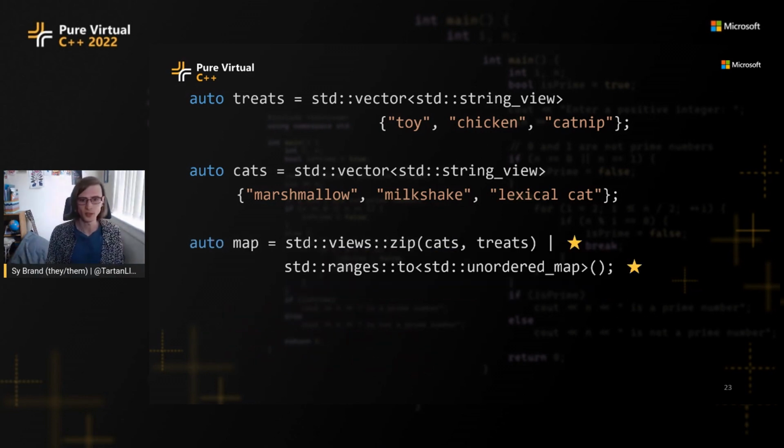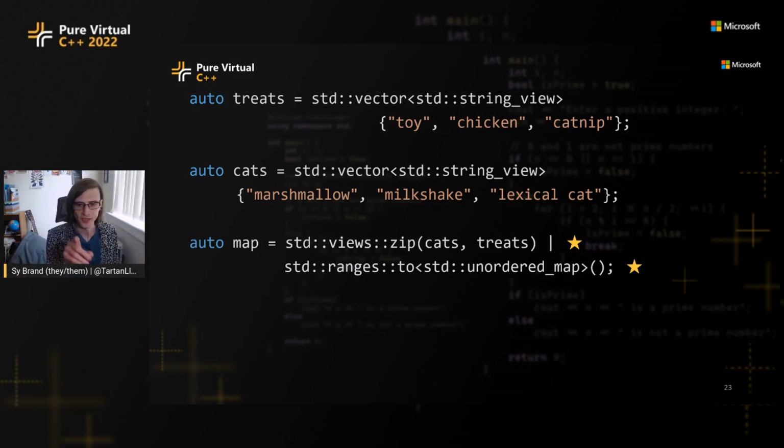std::ranges::to says, take this range, which is potentially lazily generated, and stick it into a container, convert it into some container. So you could give this an unordered map, you could give this std::vector, and it would give you a vector of pairs, a bunch of different things you could do here.